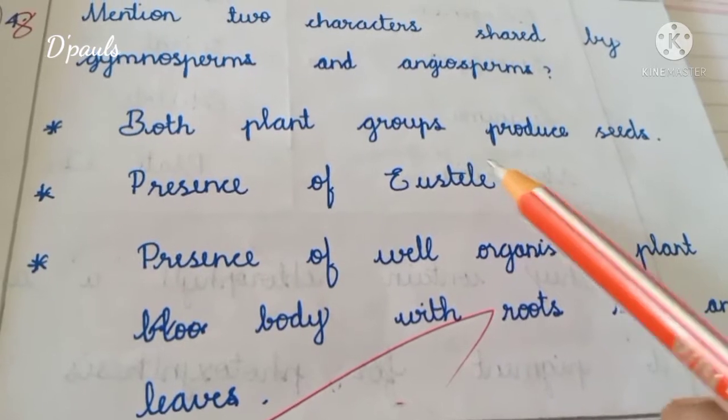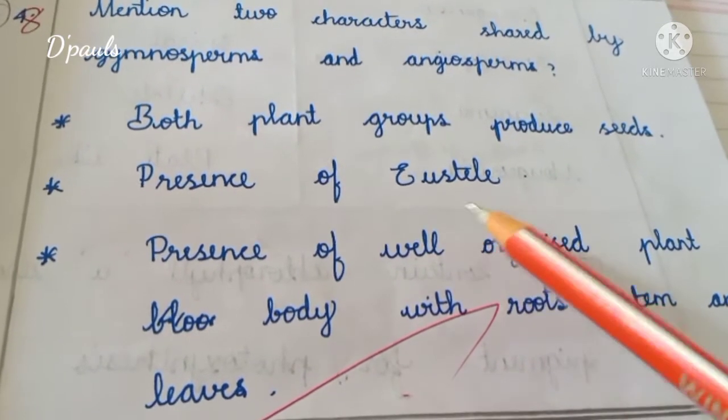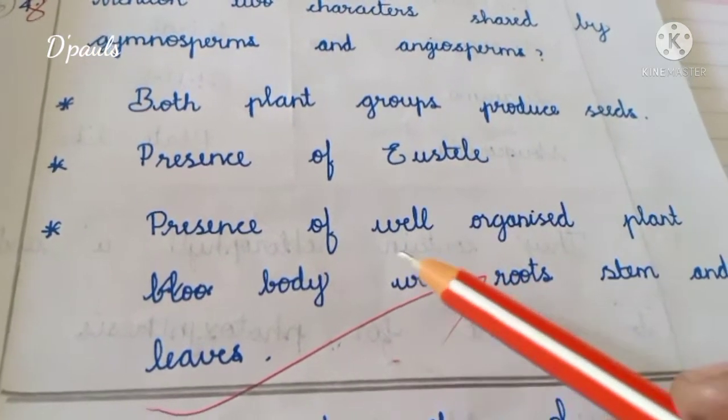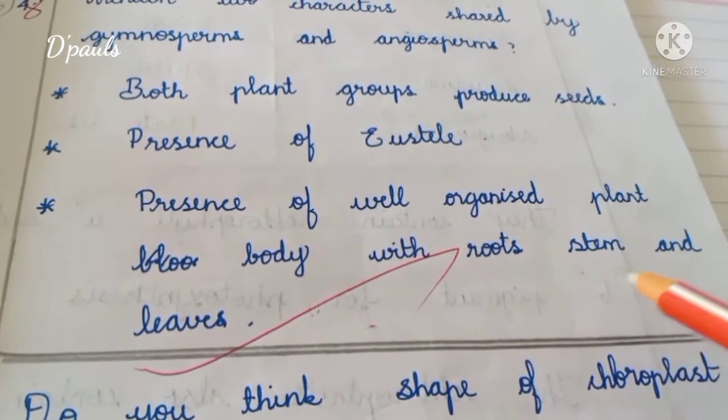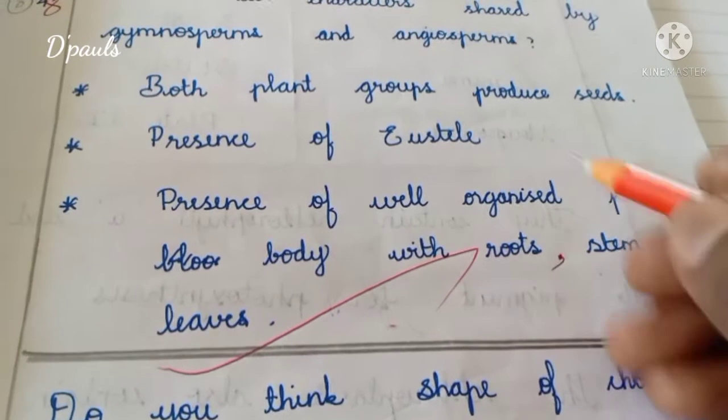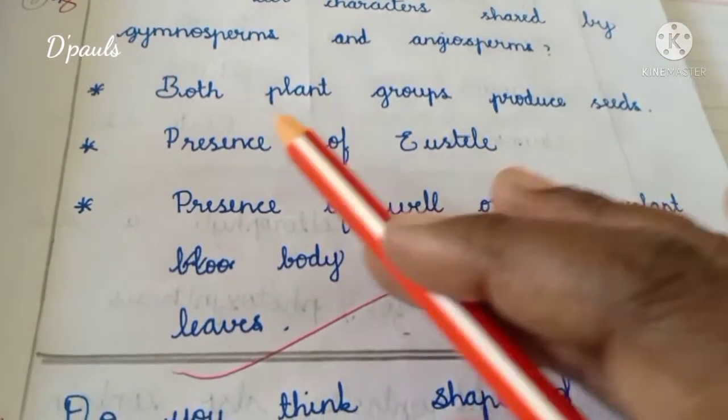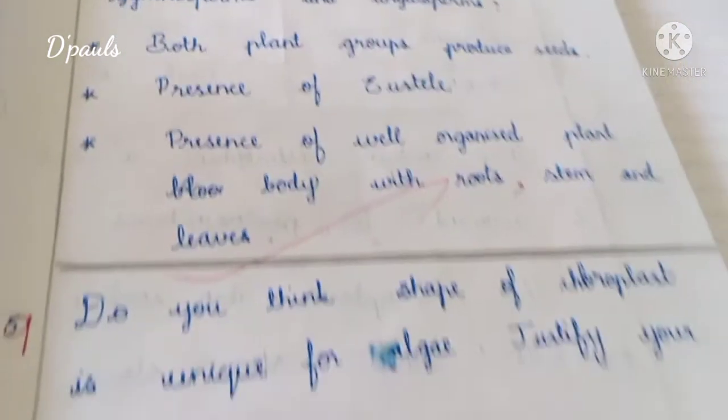Both plant groups produce seeds. Both have the eustele. Both have a well organized plant body with root, stem and leaves. So these are the characters shared by both gymnosperms and angiosperms.